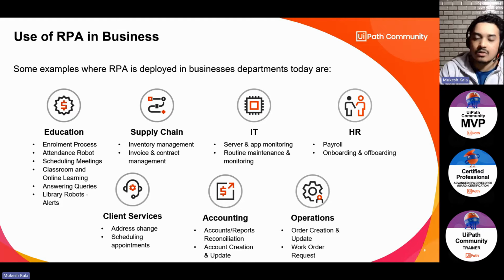Take another example. I can have a robot which takes attendance, right? We all are in this Zoom session. Now, if I want to take attendance, I can definitely write a small robot which executes whenever people join this meeting, takes the name and puts it in an Excel sheet. It can take the attendance for me, right? I can have a robot, let's say for payroll. I have to generate salary slips. Once the month end is there, I have to generate salary slips and send everybody a note that, hey, this is your salary, right? Now, instead of one person creating those salary slips, I can write a robot which can do the salary slips, input the data, process it, and job done.